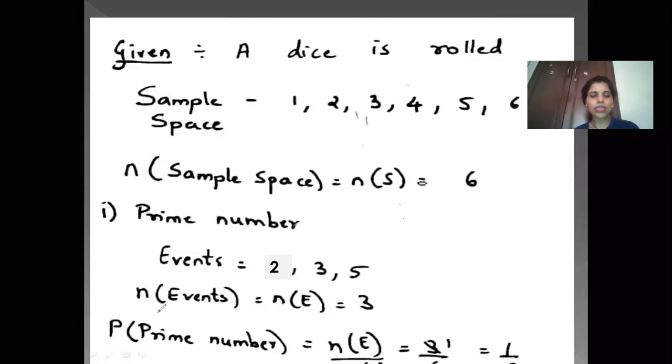So if it is not clear, I'll just write it down. If what is written on the screen is not clear, write it down: 3 upon 6, because number of events upon number of sample space.